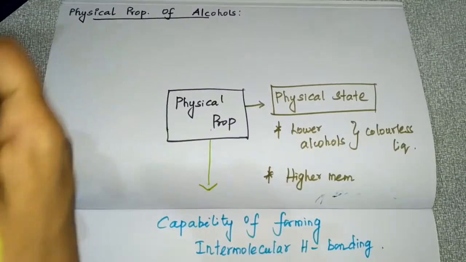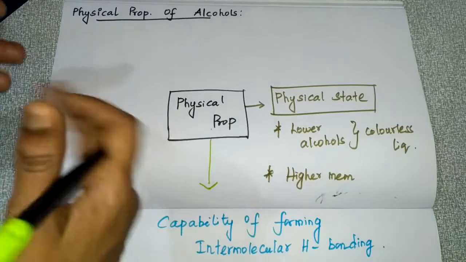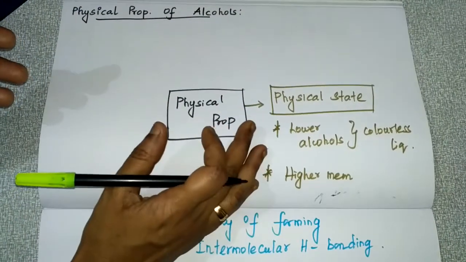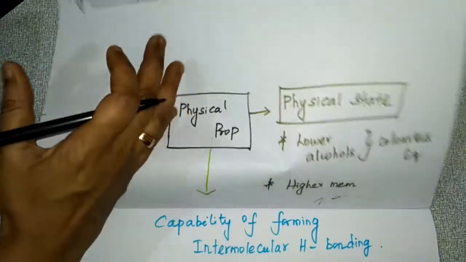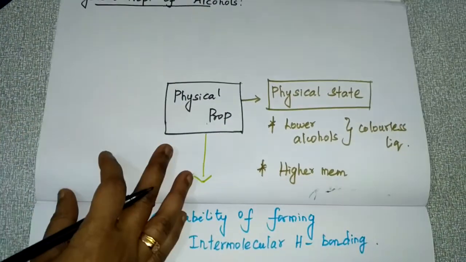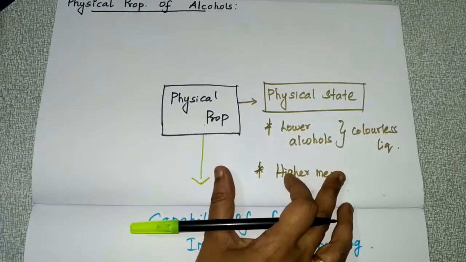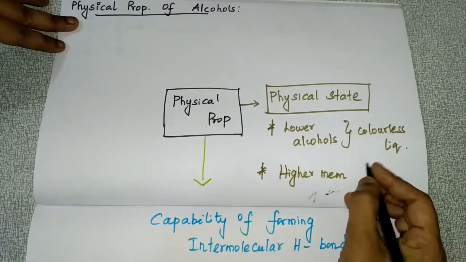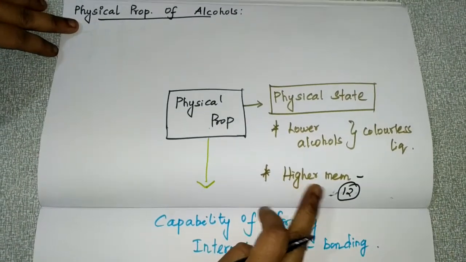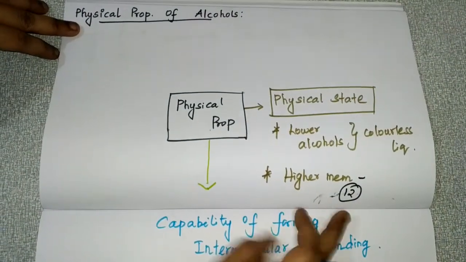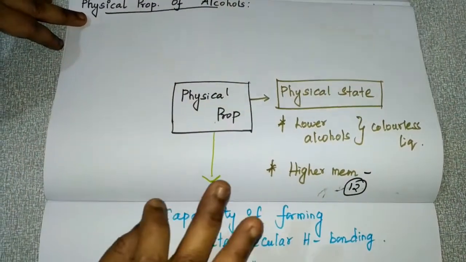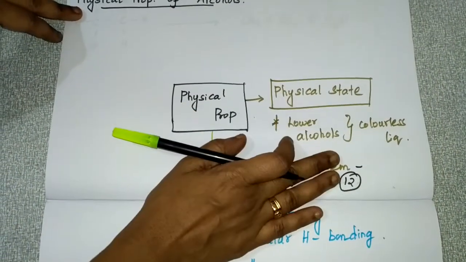When more alkyl groups are present, the molecular weight will be more. So in those alcohols, the alcoholic odor as well as the burning taste will decrease. And the higher members, which have more than 12 carbon atoms, are colorless waxy solids. Clear? So this is about physical state.